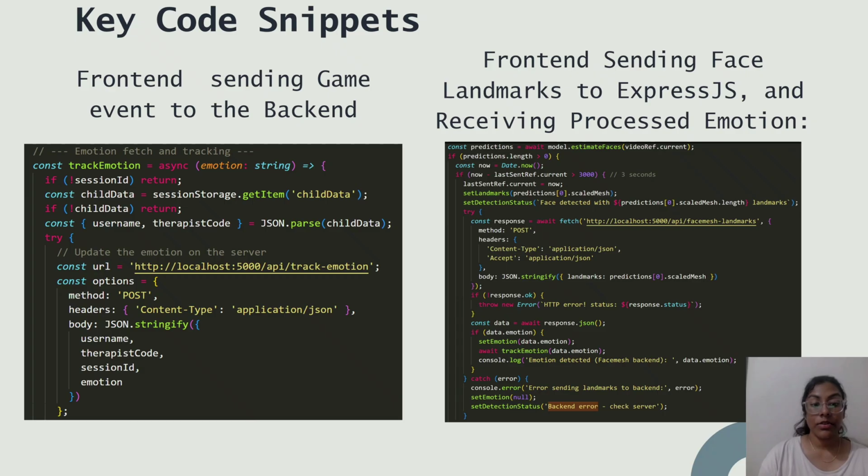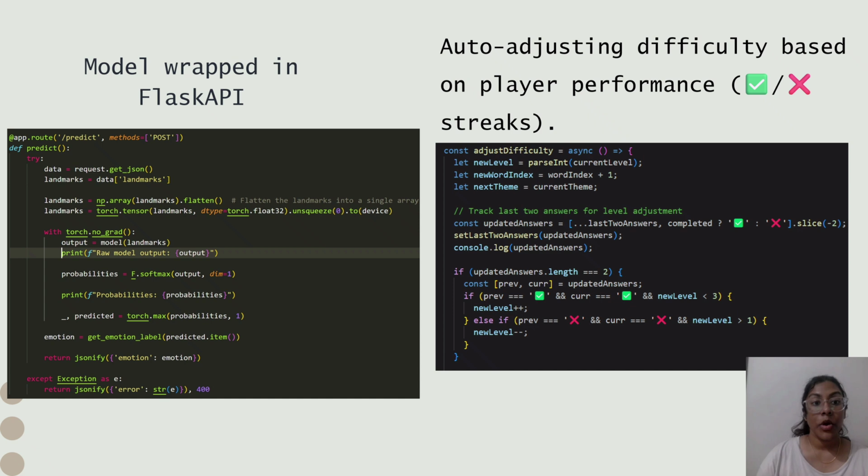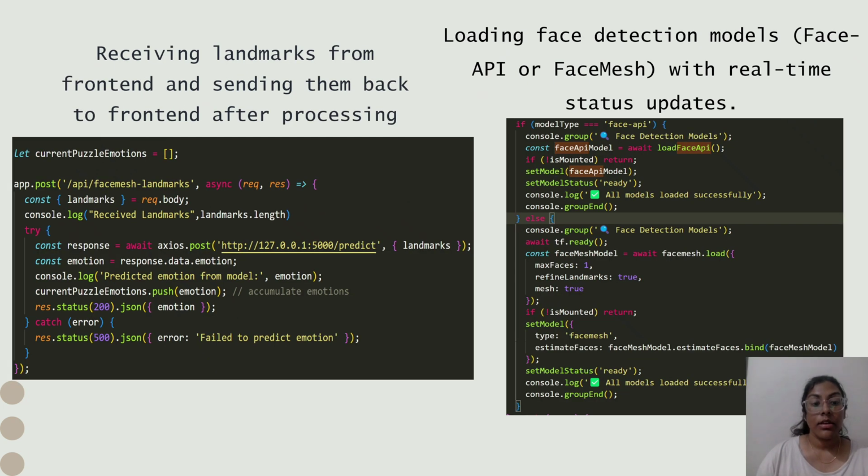These code snippets demonstrate how different parts of the application communicate to support real-time emotion-based interaction. The front-end sending game events to the backend, front-end sending face landmarks to ExpressJS and receiving processed emotion, model wrapped in Flask API, auto-adjusting difficulty based on player performance with right or wrong streaks, receiving landmarks from frontend and sending them back to the frontend after processing through the model, loading face detection models, Face API or face mesh with real-time status updates.